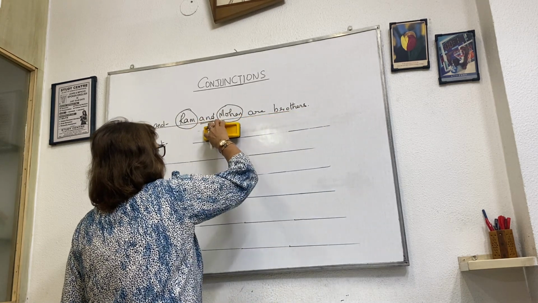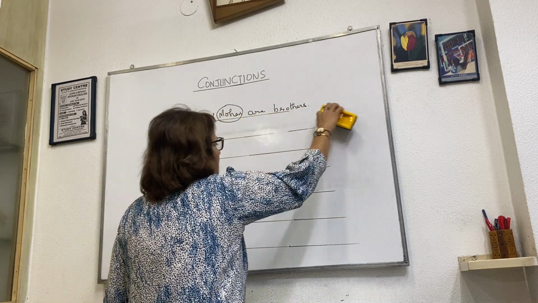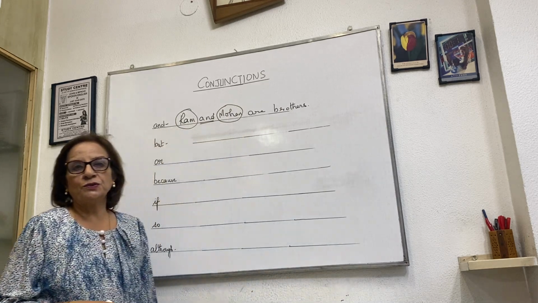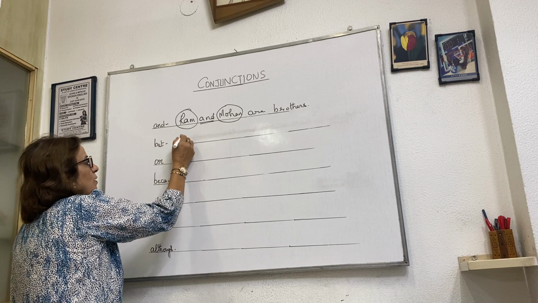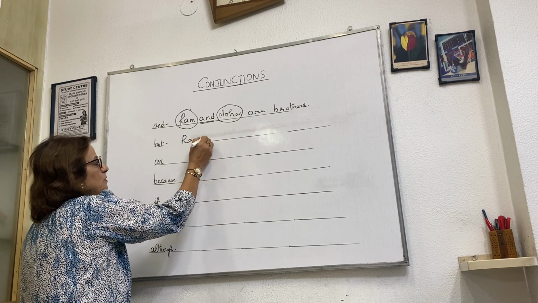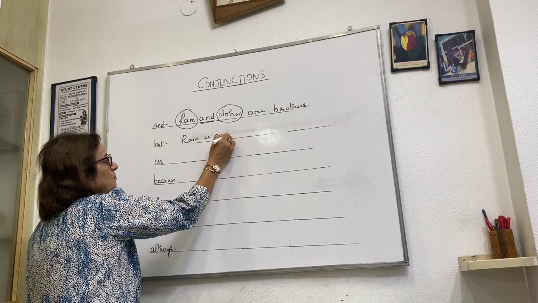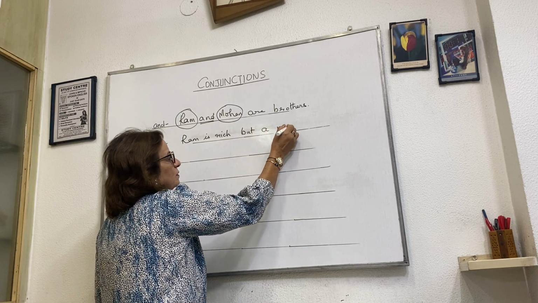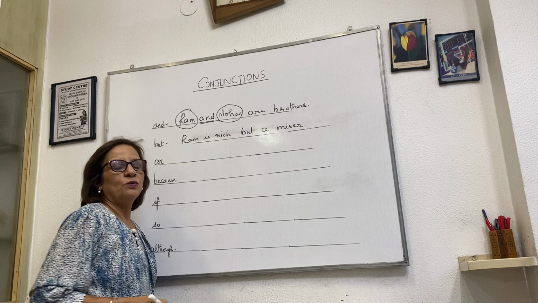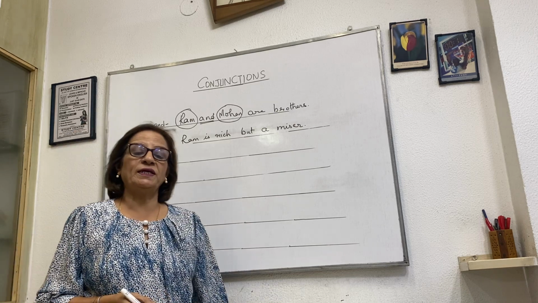Next is but. Where do we use but? When we are going to show some contrast. For example, Ram is rich but a miser. Miser means one who does not like to spend money.